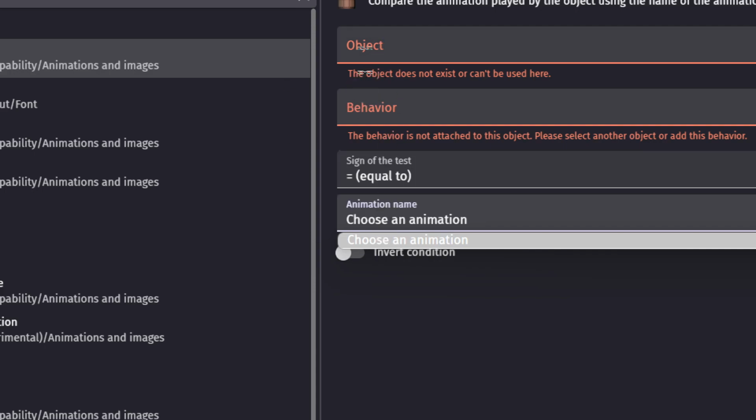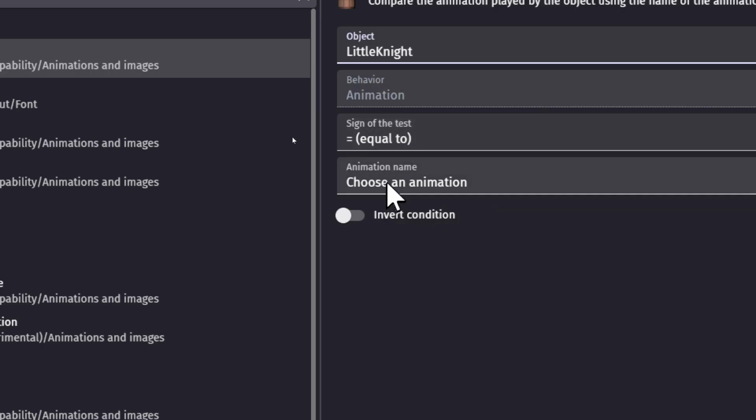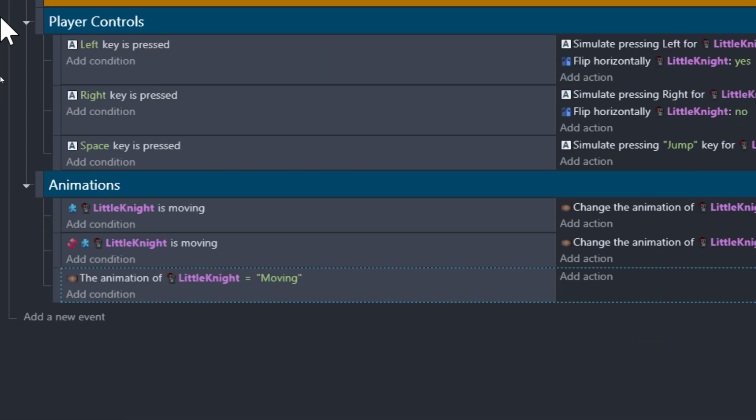I forgot to check the character. So little knight, it's equal to, choose the animation, moving. Right? So is the animation moving?